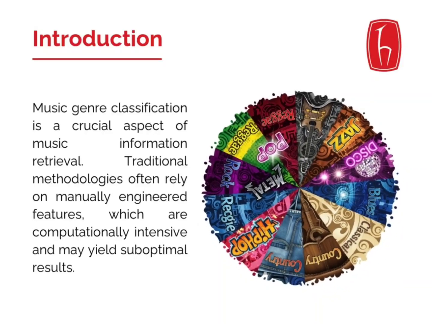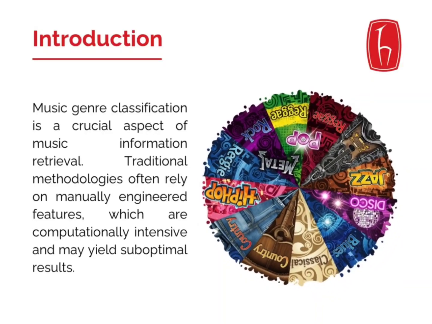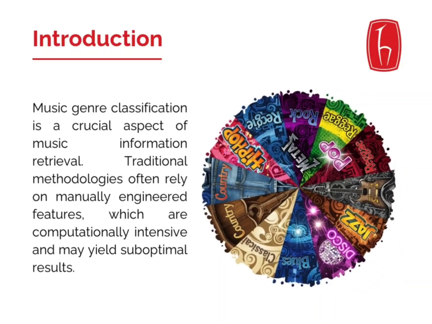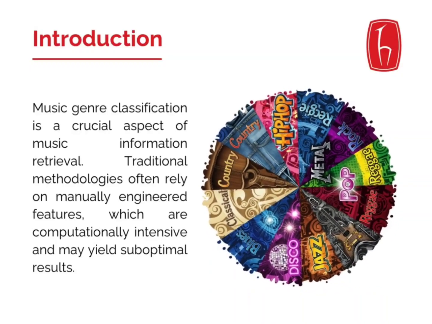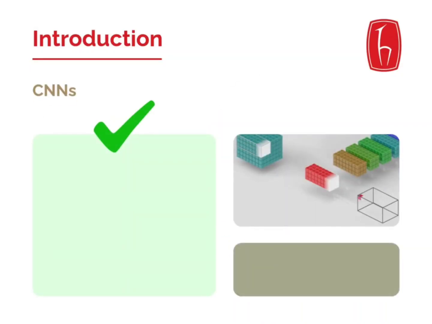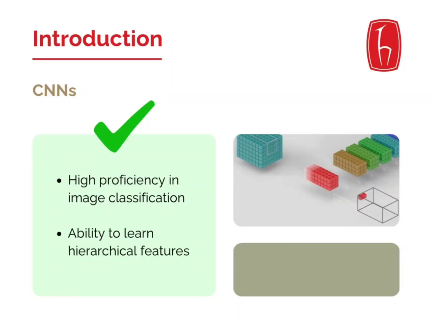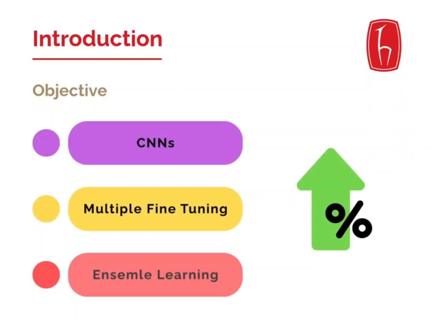Music genre classification is a crucial domain in music information retrieval. Deep learning techniques, especially CNNs, offer a more effective and scalable alternative compared to traditional methods, which are complex and expensive. CNNs are highly proficient in image data classification because they can automatically learn hierarchical features directly from the raw data. The primary objective of this project is to leverage the power of CNNs, multiple fine-tuning, and ensemble learning to develop a more effective and robust classification model.